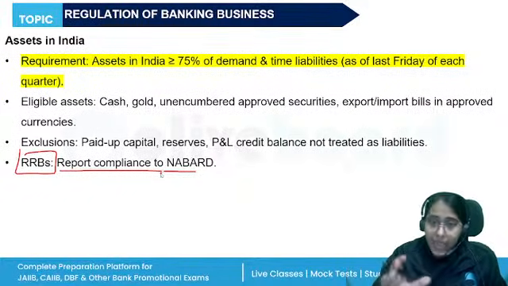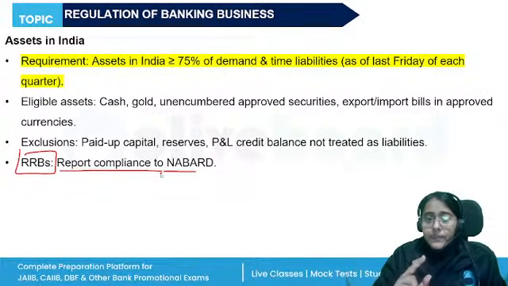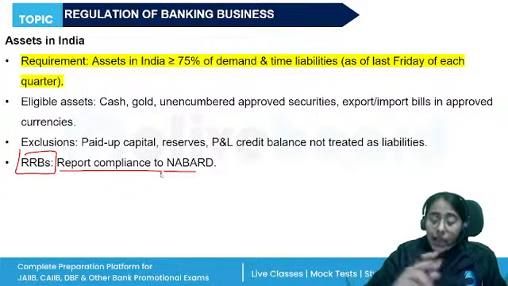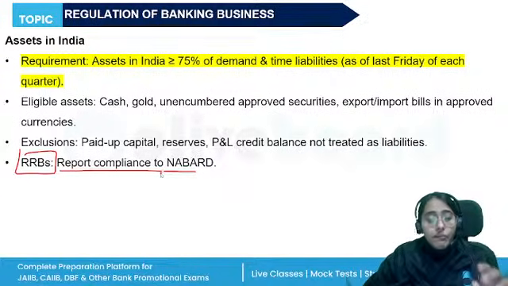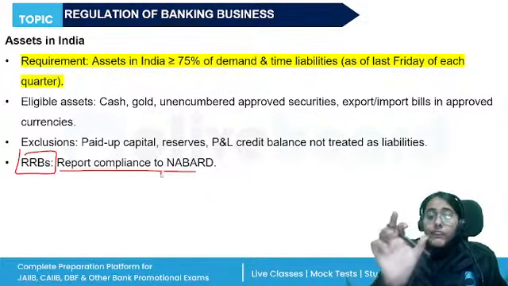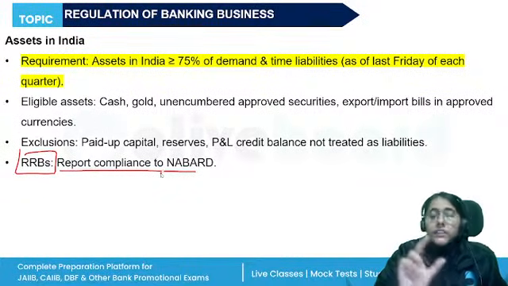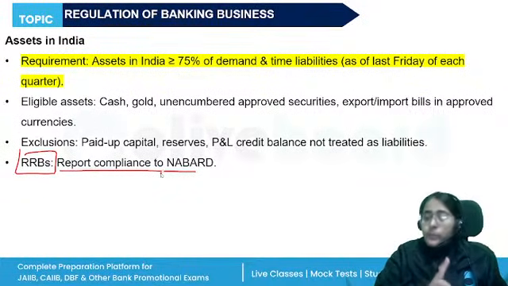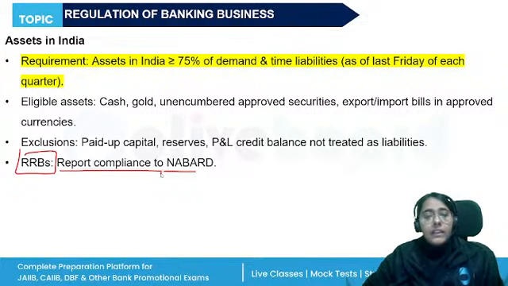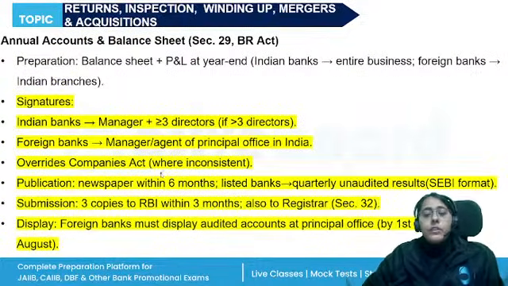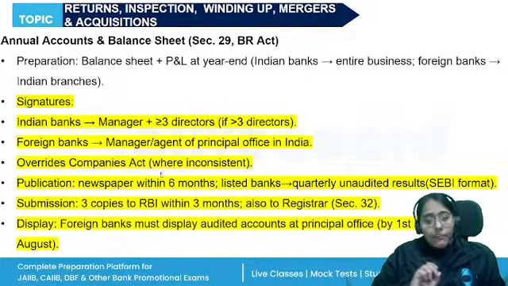Okay, banks they report to RBI, right? But the RRBs they report to NABARD. The reporting has to be done within 1 month from the end of every quarter. And that is all about the unit 3, right? So we have completed our unit 3.